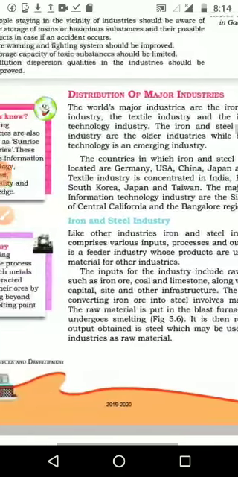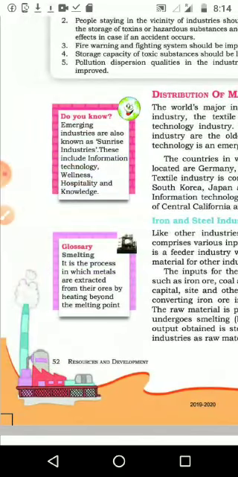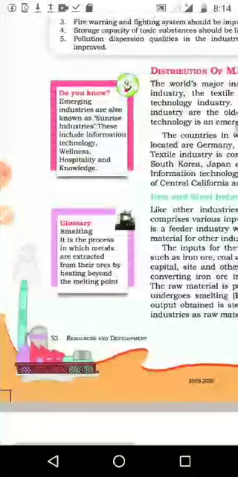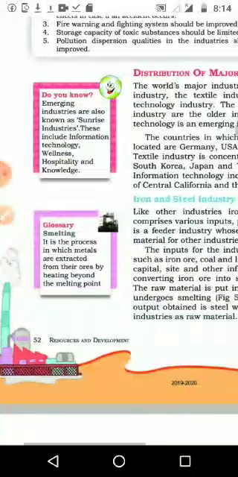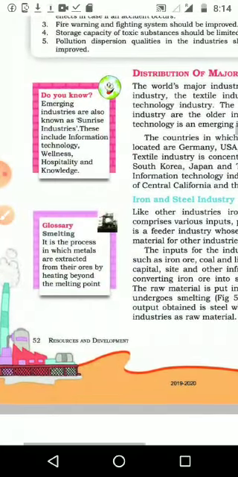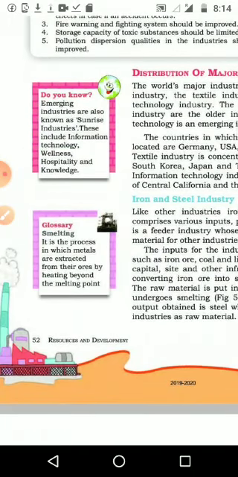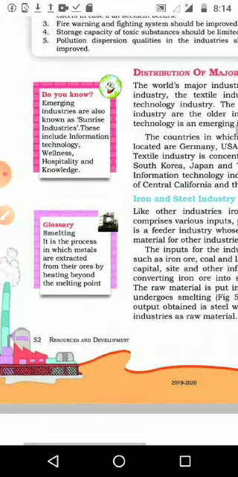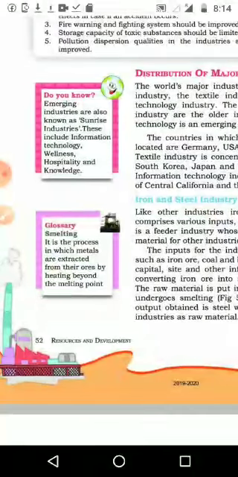Information technology. Please underline. Then here on the left side it is given: emerging industries are also known as sunrise industries. Emerging industries means the newly developing industries are known as sunrise industries, and these include information technology, wellness, hospitality and knowledge. These are the industries that nowadays are developing very fast.